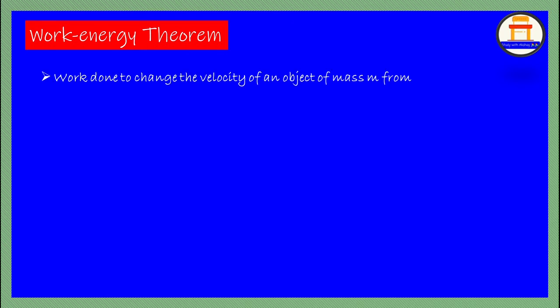So what is work energy theorem? The work done to change the velocity of an object of mass m from acceleration a. So it has not been typed here. Please do ignore that, from acceleration a or the velocity v. So here, this is the expression for work energy theorem. Work energy theorem is delta K, that is the change in the kinetic energy, which is nothing but the final kinetic energy minus the initial kinetic energy, that is half m (Vf square minus Vi square). We pronounce it like this: final velocity square minus the initial velocity square.